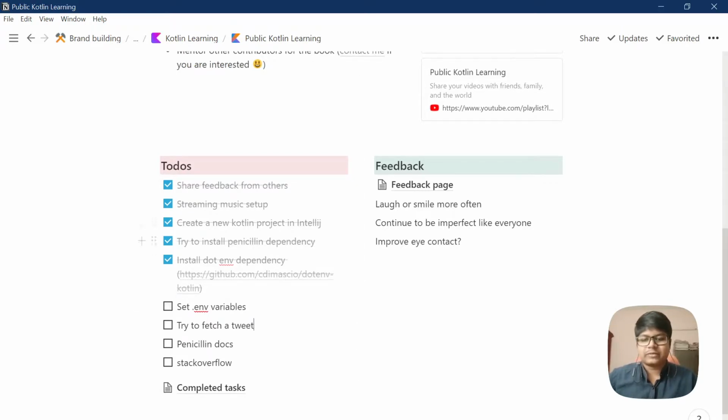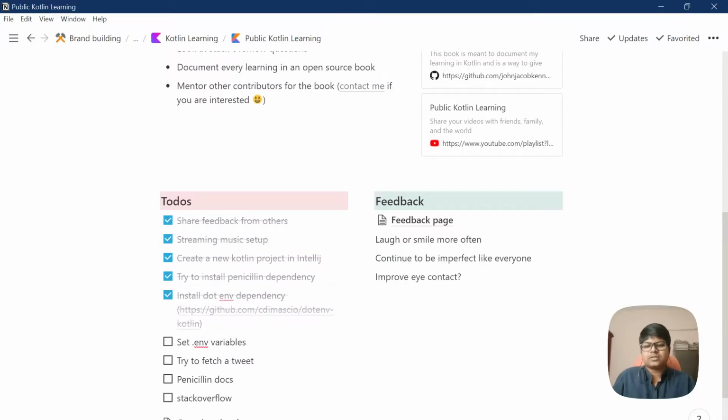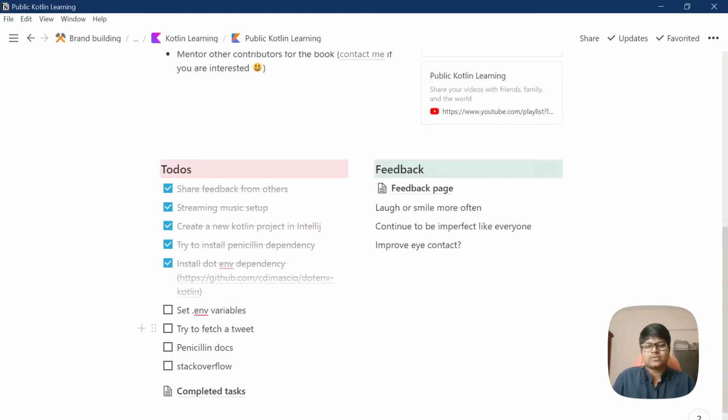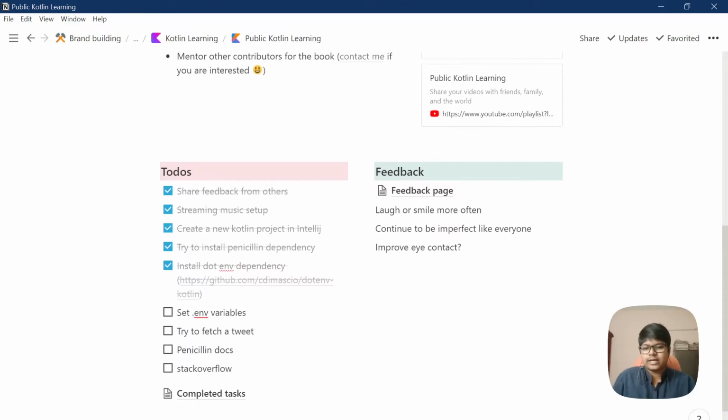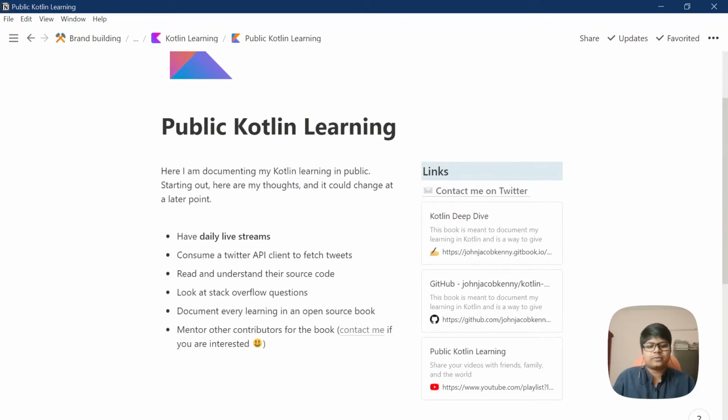So we were able to create a new Kotlin project and install the penicillin dependency and also the .env. And we added some topics into the document, so that is also a plus. So yeah, I guess let's meet again tomorrow, and let's see how we can take this forward further.